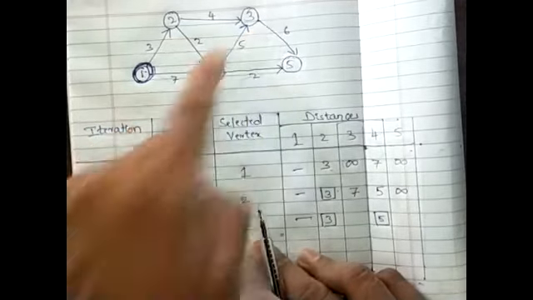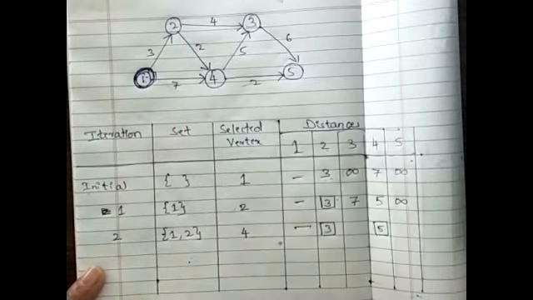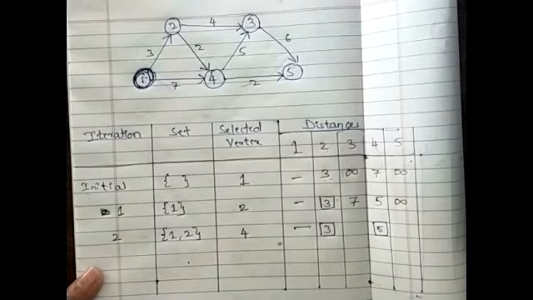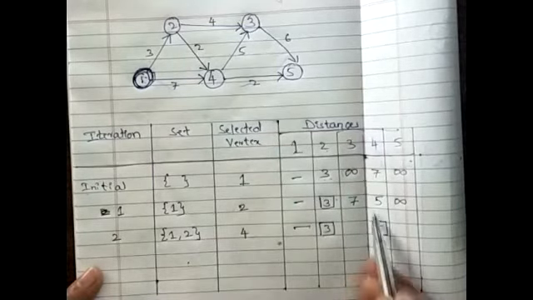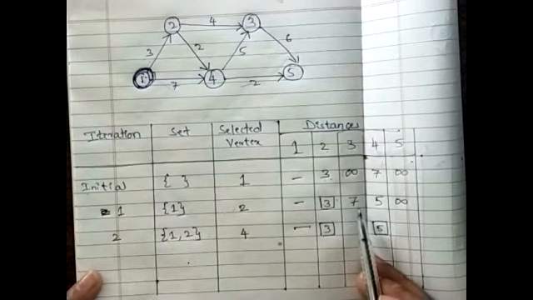Yes or no? Yes. If I do so, what is the distance involved in that? 3 plus 2 plus 5, that is 10. Now, is it shorter than the previously identified path?